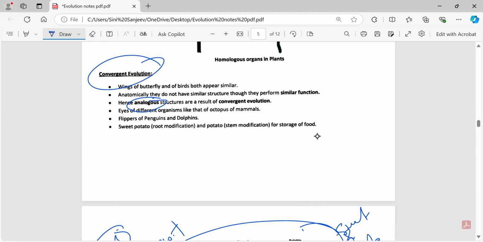As we saw, divergent evolution was the evolution by which related species become less similar to survive in that environment. In the same way, in convergent evolution, unrelated species become more similar to survive and adapt to similar environmental conditions. This is the difference between analogous and homologous, that is divergent and convergent evolution.